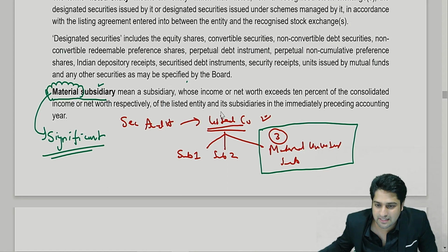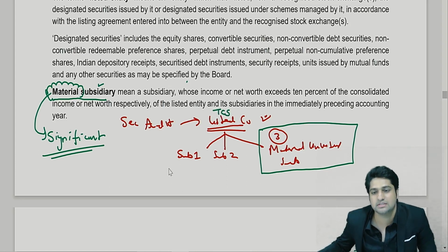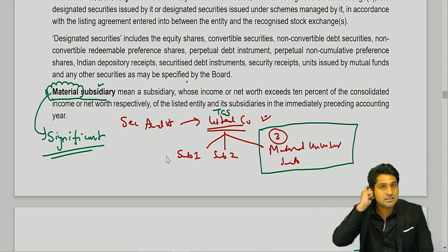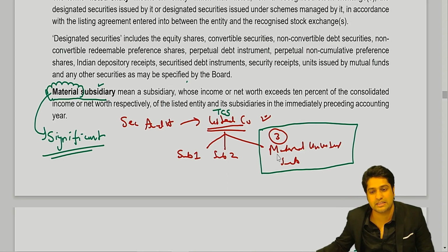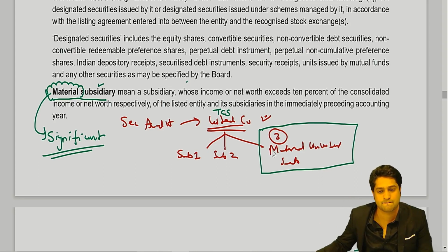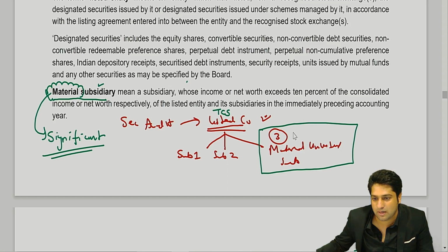So let's take an example. Let's say this is TCS, Tata Consultancy Services. And Tata has a lot of subsidiaries. Yes or no? Now, let's say I'm talking about one company like Tata Motors.